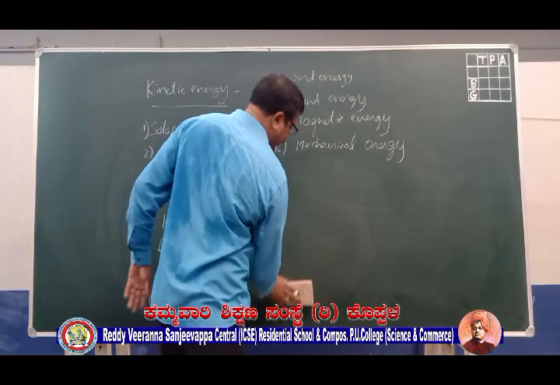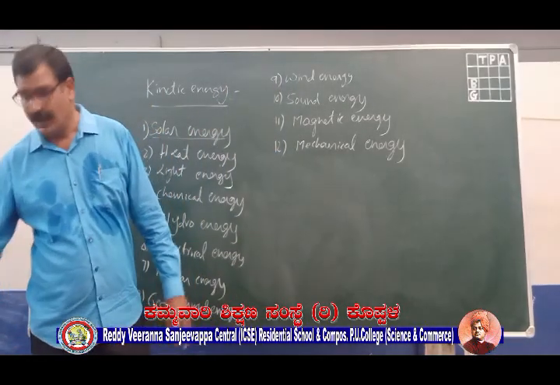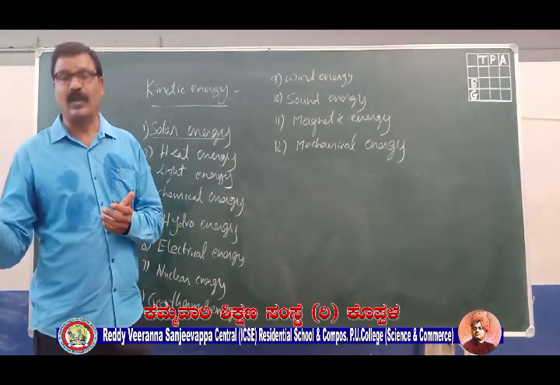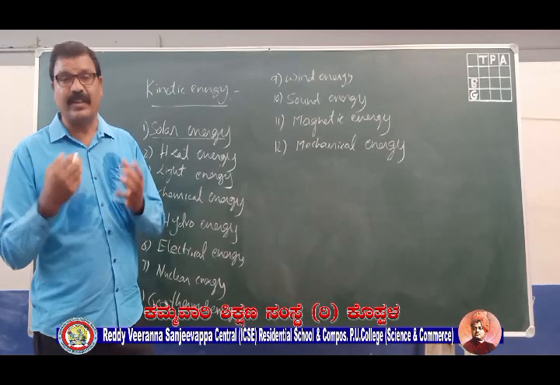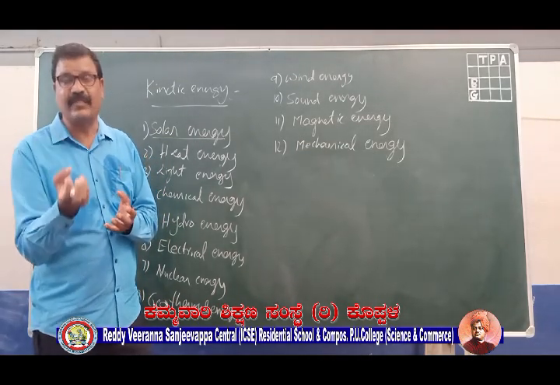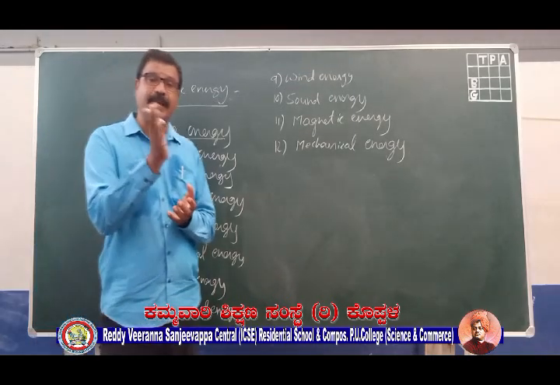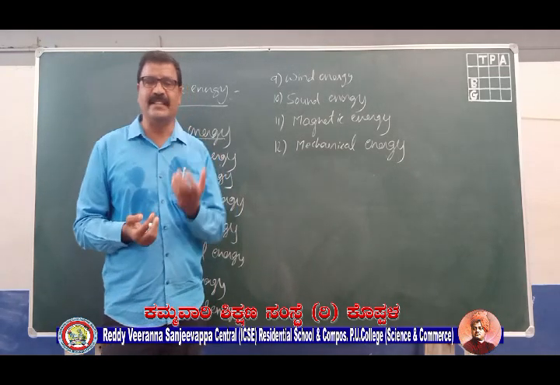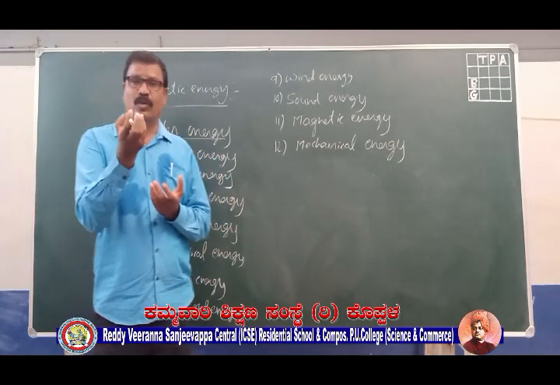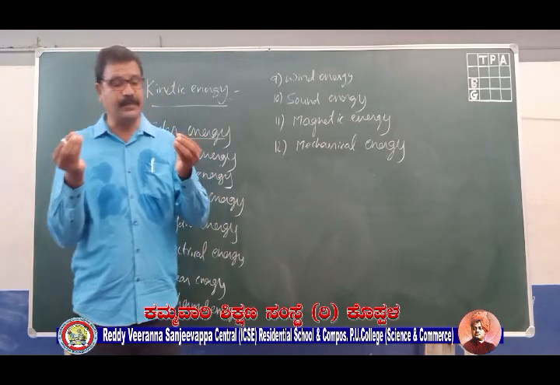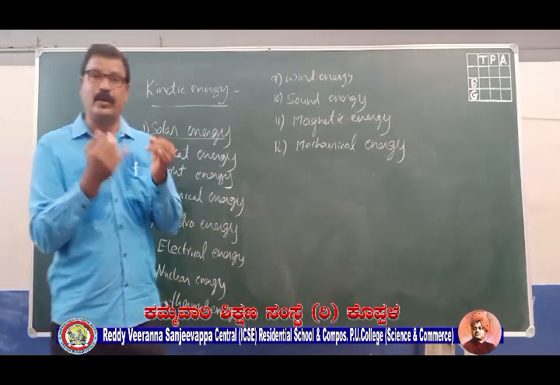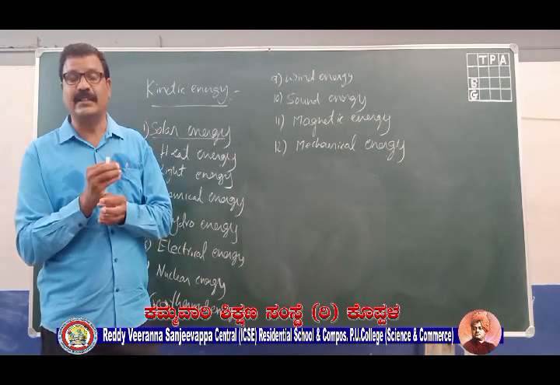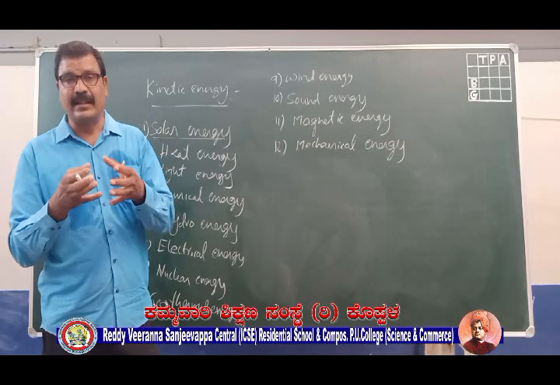Then coming to heat energy. When we burn wood or fossil fuels in the presence of oxygen, what happens? We get fire, and that gives us heat energy, which can be used for different purposes. But the best example you can easily understand is when petrol or diesel is used in the IC engine, or internal combustion engine, combustion takes place where it is fired.